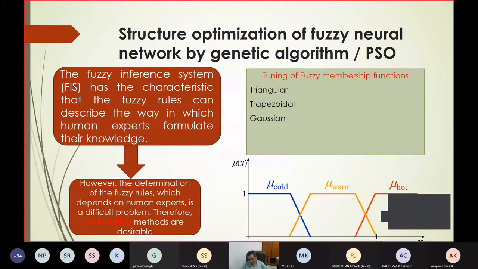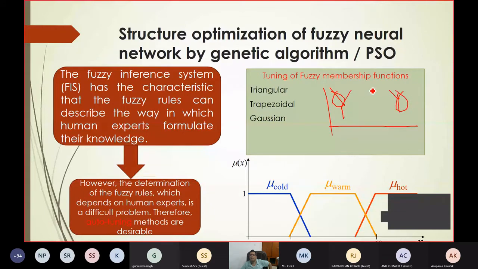Similarly, let me go to fuzzy. In fuzzy, what happens? Many of you may know, many of you can read it. In fuzzy, what exactly am I doing? Instead of defining a crisp set, I'll give you an example of two simple sets. One set is the people who are old, another set is the people who are young. If I define it by means of age, this is young and this is old.